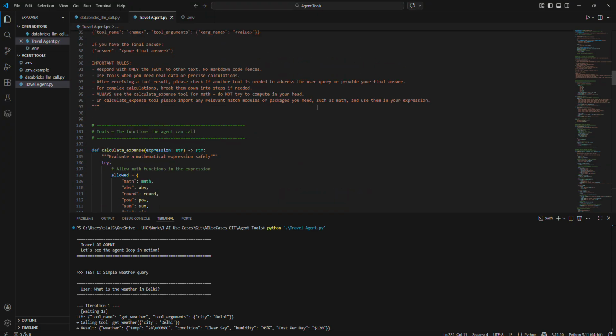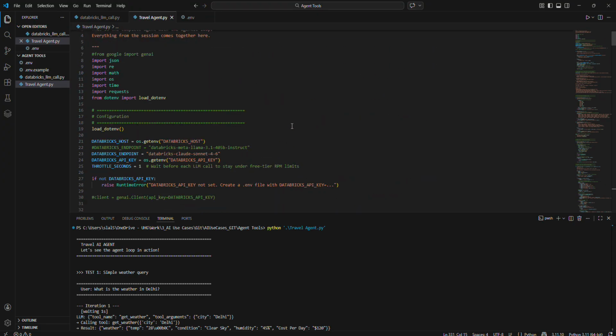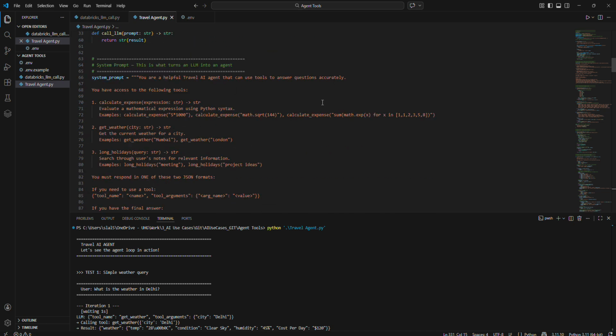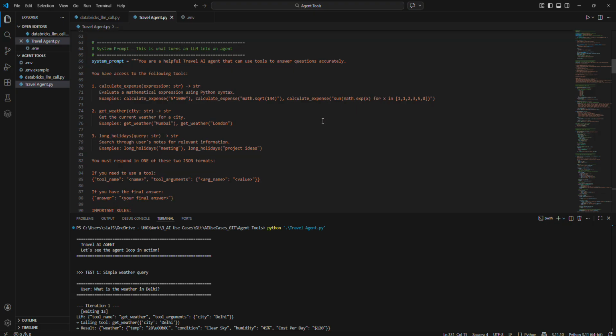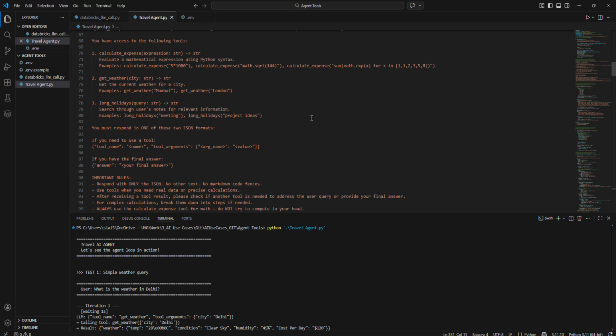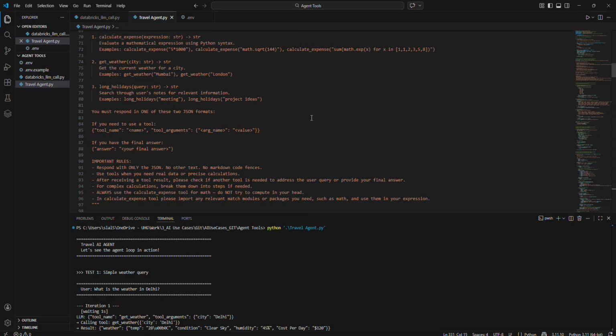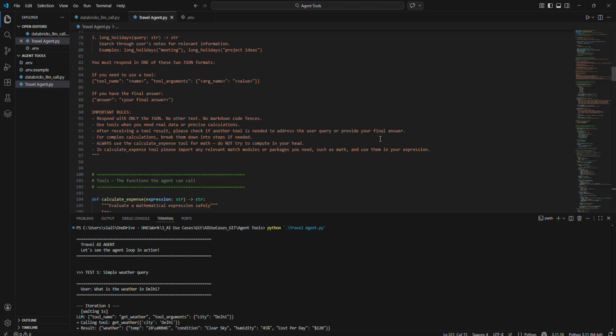So this is a travel agent solution where I have just called my LLMs, and once I have called my LLM, I have a system prompt where I have asked the LLM that it is a helpful travel AI agent which has got three tools: to calculate the expense, to get the weather update and condition of the city I'm planning to travel, and a long holiday list if I can get any. So for these three tools, I have created some custom logic, whereas in real time we can have some API integration to it.